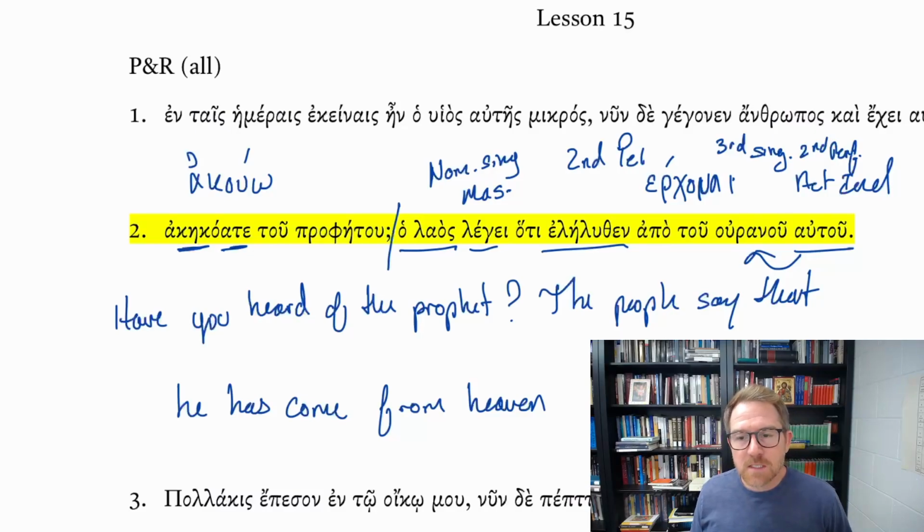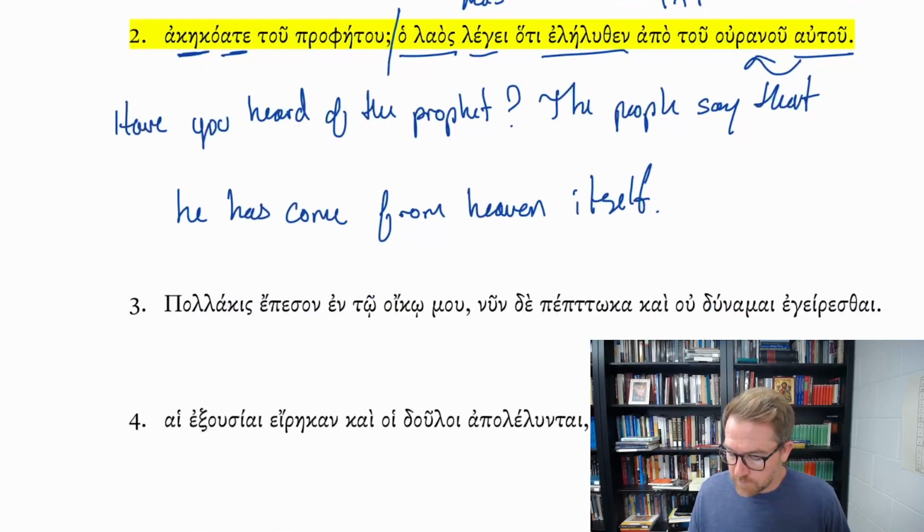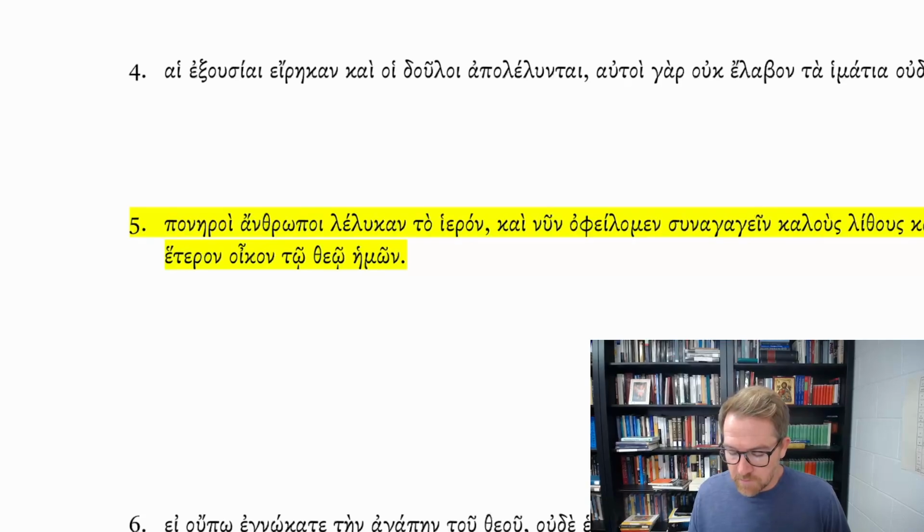In this case, you have that genitive personal pronoun modifying a genitive noun. If we saw this as an adjective, we would look at this as the predicate position. And when you see these personal pronouns in the predicate position, you can translate it as from heaven itself. So altogether, this would be: have you heard of the prophet? The people say that he has come from heaven itself.